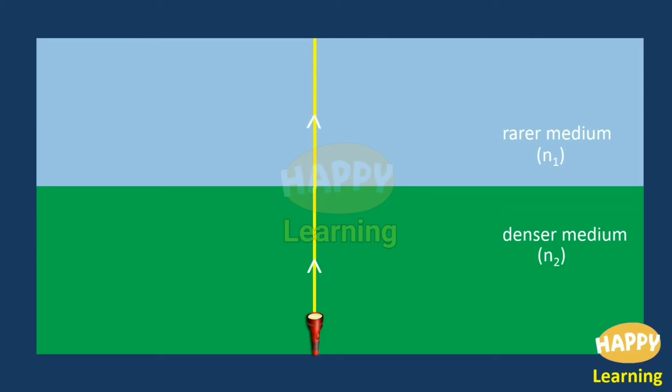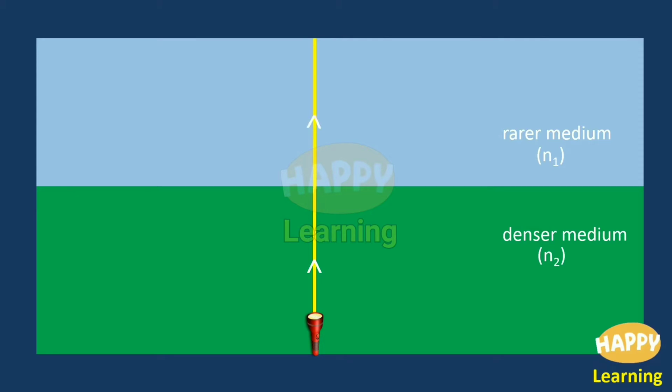Carefully observe the light ray. It is projected normally to the interface. What is interface here? The line or the plane separating the two media, that is denser medium and rarer medium, is called the interface. So this green portion is a denser medium, that blue portion is a rarer medium, and the separating line is the interface. Here the light ray is projected normally onto the interface.